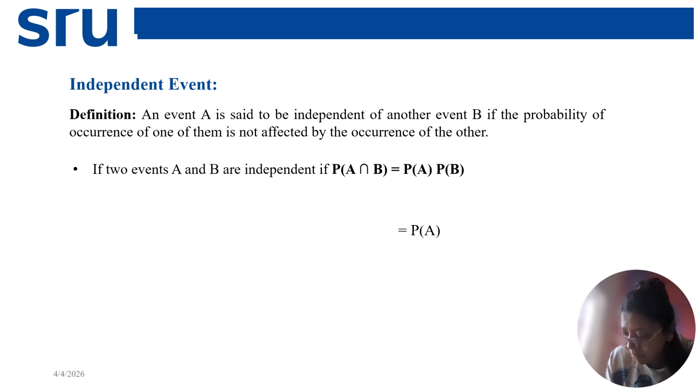Here is the mathematical definition. Probability of A intersection B is equal to probability of A times probability of B. Probability of A intersection B, what does it mean? What is the probability that both of the events A and B are occurring simultaneously? And it results in multiplication of the individual probabilities. So this is the independence. They don't have any impact on the occurrence of the other.